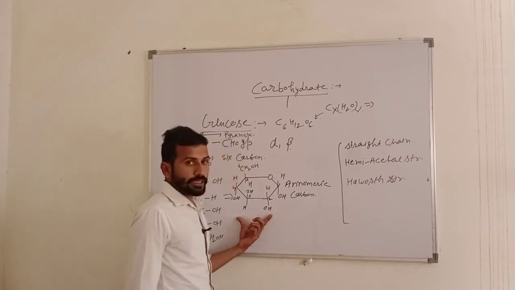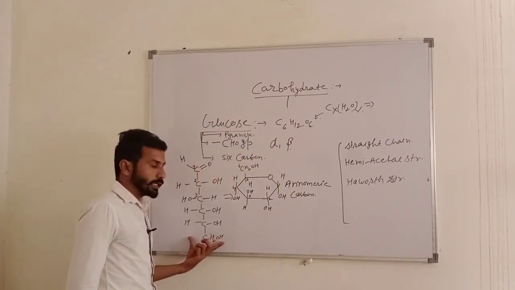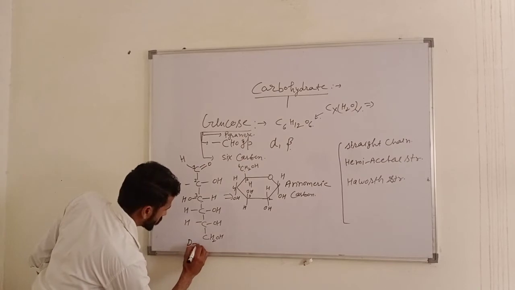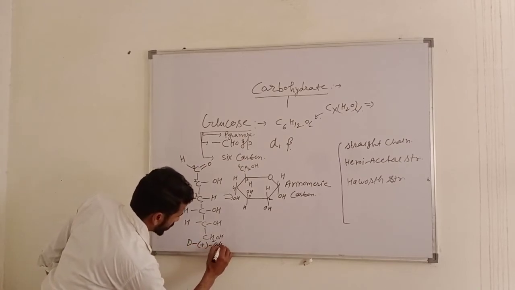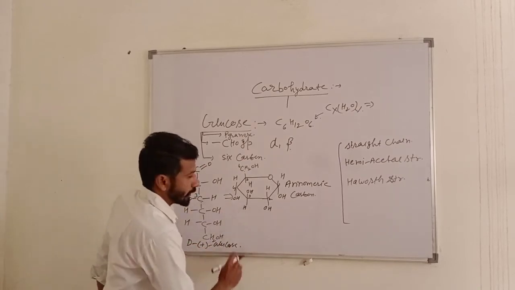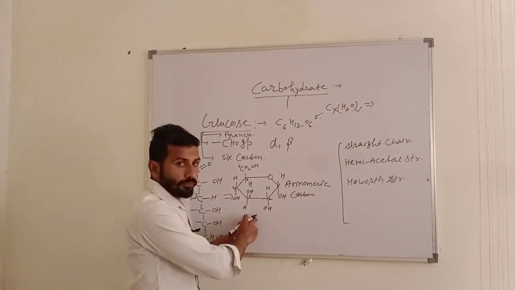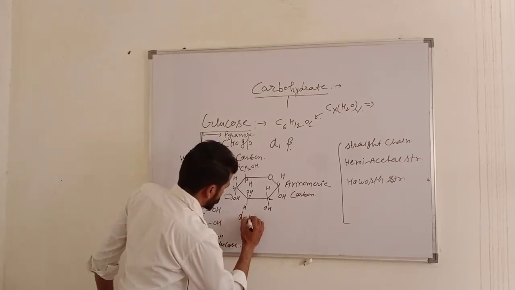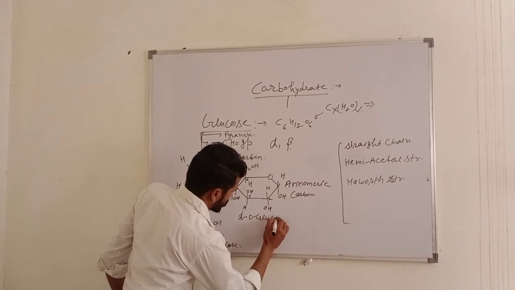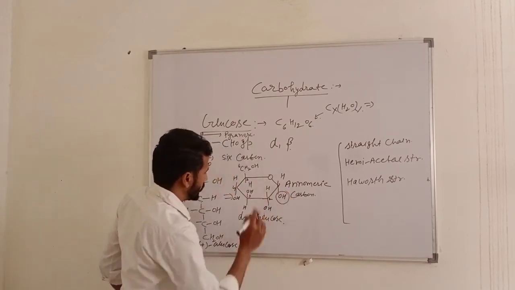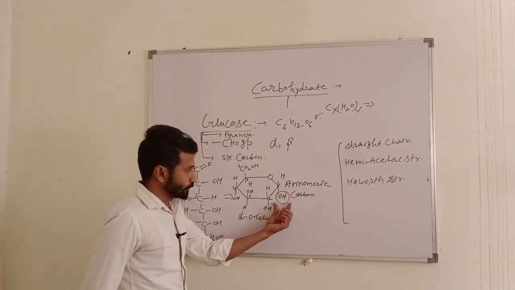This is alpha D-glucose, and this structure name is D-glucose. This is also D-glucose, and this is alpha D-glucose, since the OH group is below the ring.